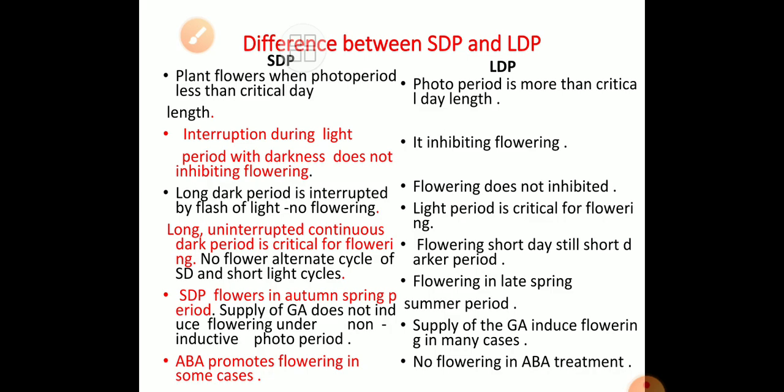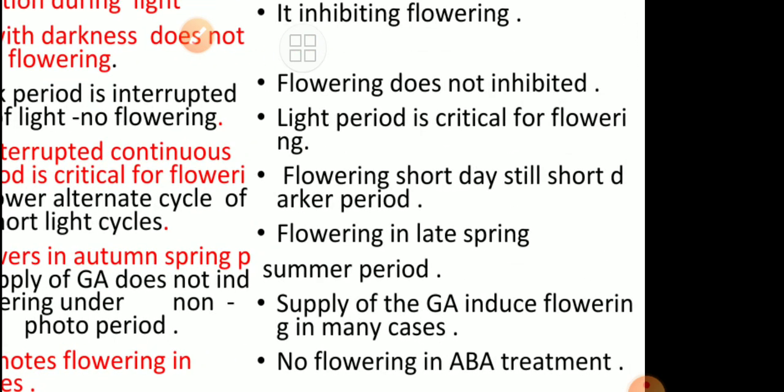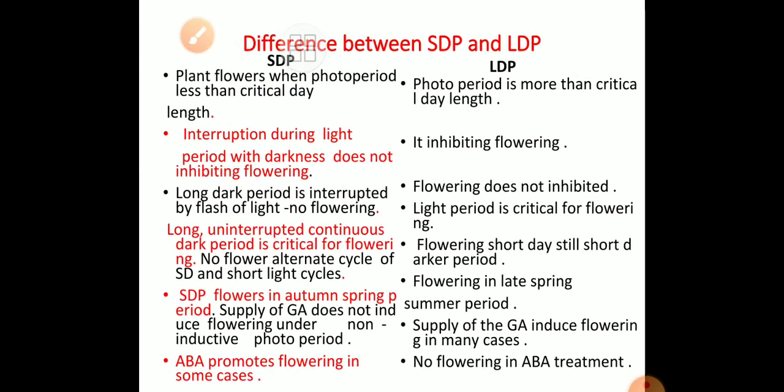Now again, for your kind information and better understanding, we will learn about the difference between the short day plant and long day plant. Short day plant flowers whenever the photo period is less than the critical day length. Photo period less than critical means only 6 hours photo period and the remaining 18 hours is dark period. In long day plant, the photo period is more than the critical day length.